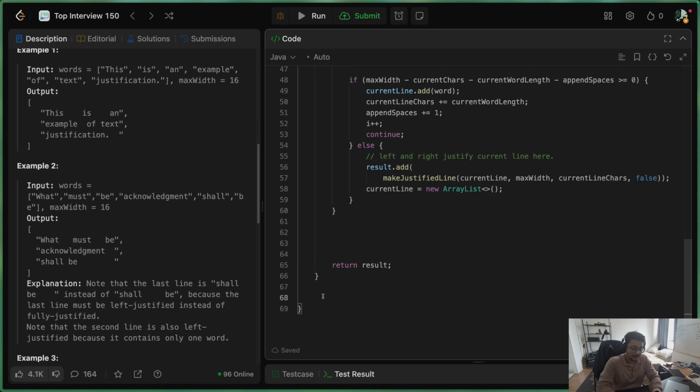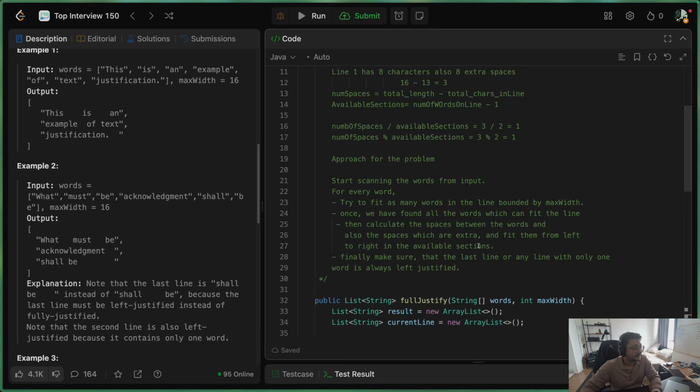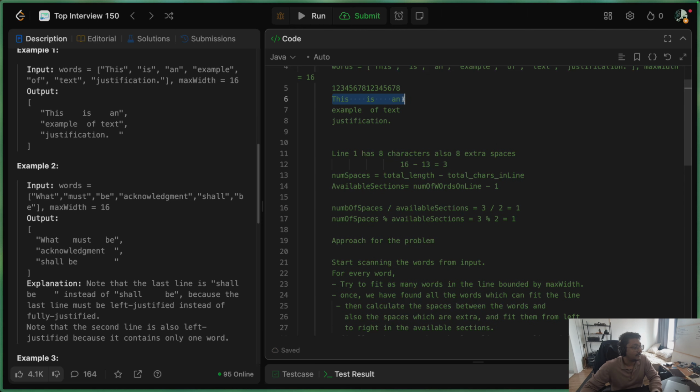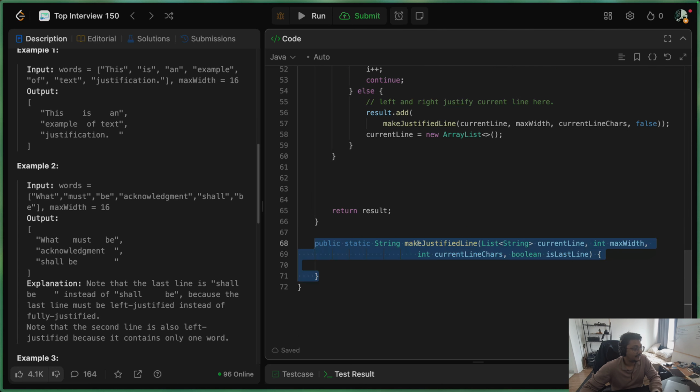Now let's quickly go ahead and define this function. So public static string justified line, string current line, int max width, int current line characters, and a boolean variable is last line. Now the responsibility of this method would be to take a current line and calculate the number of spaces, which we discussed over here: for every line, whenever we want to justify, we have to calculate how many spaces should be there between the words, and what we should do with the remainder number of spaces, how to pad them from left to right. So this function would be responsible for handling that part.